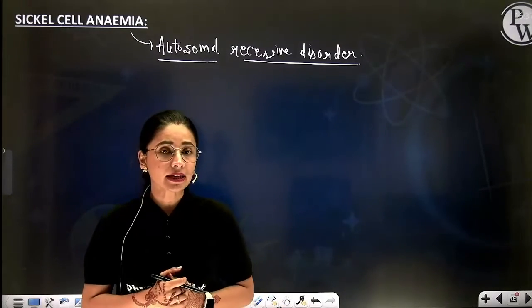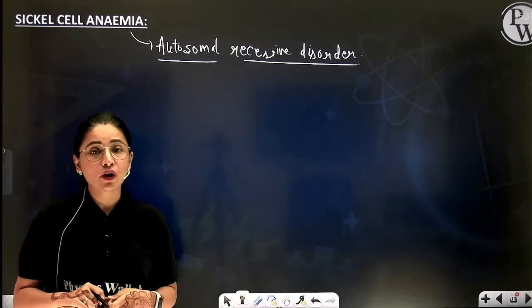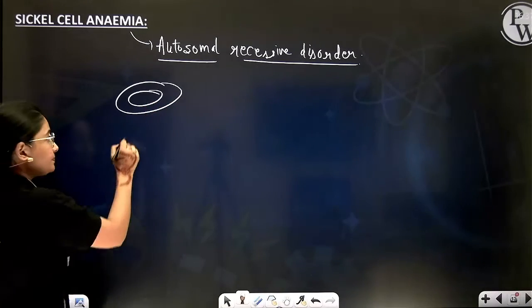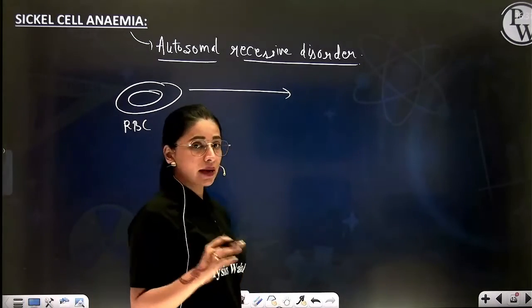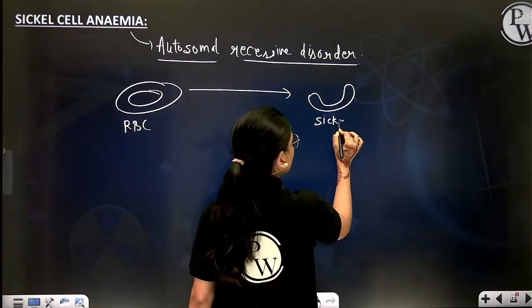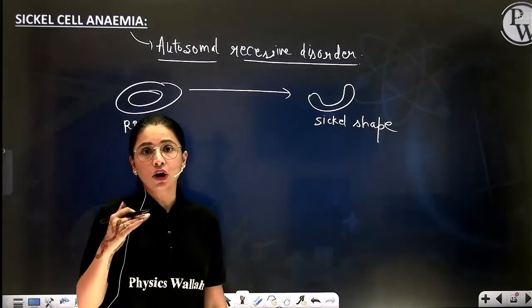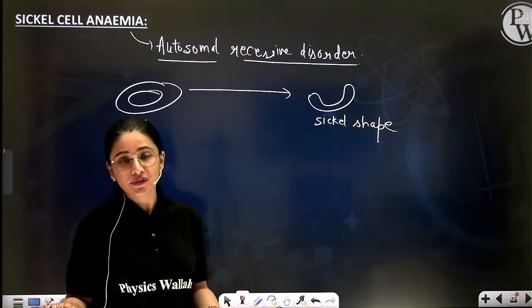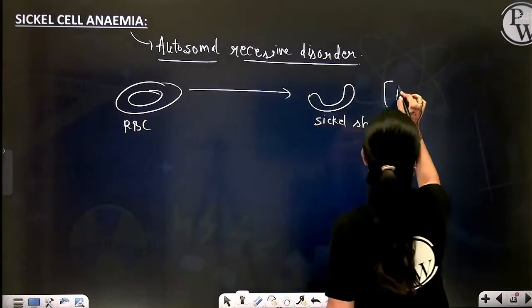Right. Now, what happens in case of sickle cell anemia, beta? The shape of the RBC changes from biconcave to sickle shape. This is the normal shape of RBC. In a person suffering from sickle cell anemia, the shape of the RBC will change from biconcave to sickle shape. What will happen because of this? The oxygen carrying capacity will decrease. Obviously, the surface area has decreased, so oxygen carrying capacity as a result will decrease.